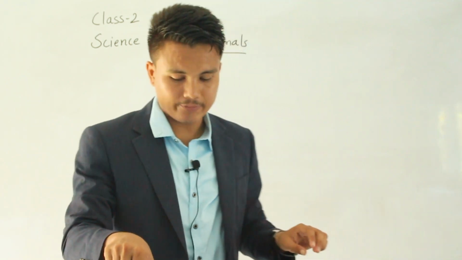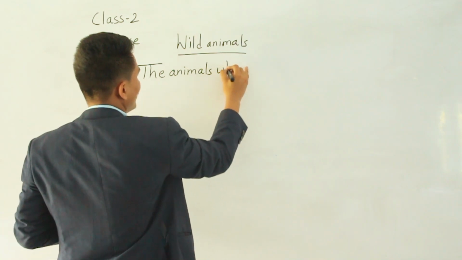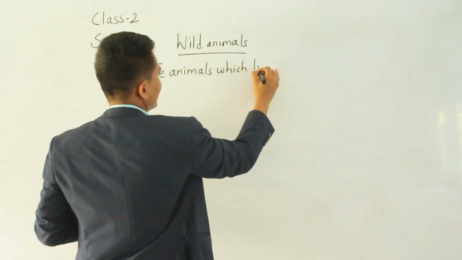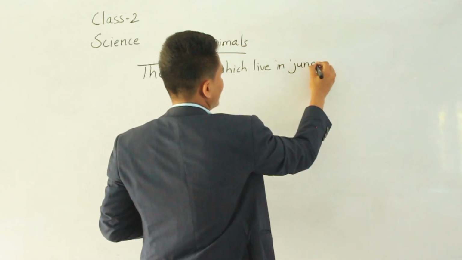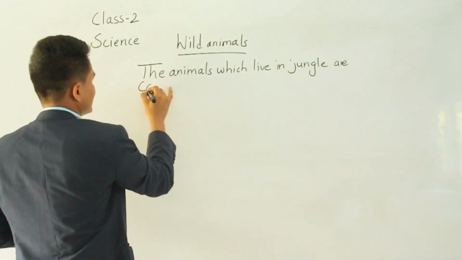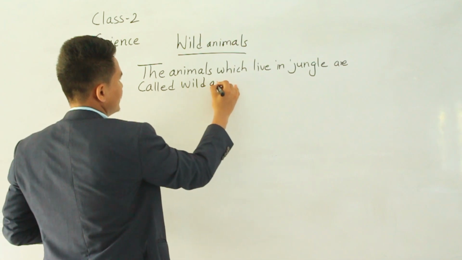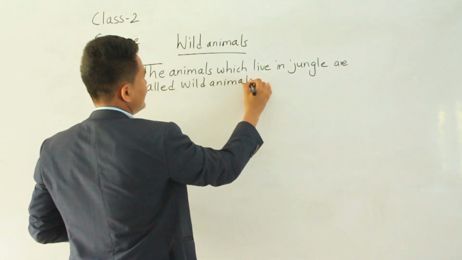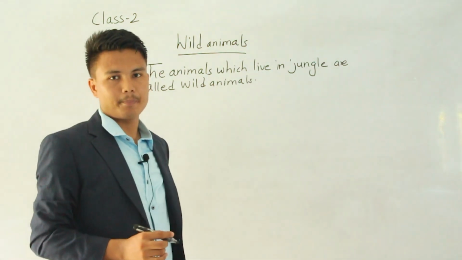Okay, so write down the definition. The animals which live in jungle are called wild animals. Those animals which live in a jungle, they are called wild animals. They spend most of the time in jungle.